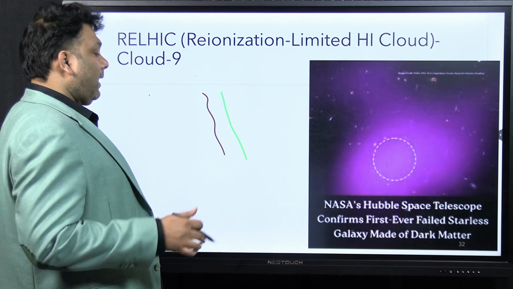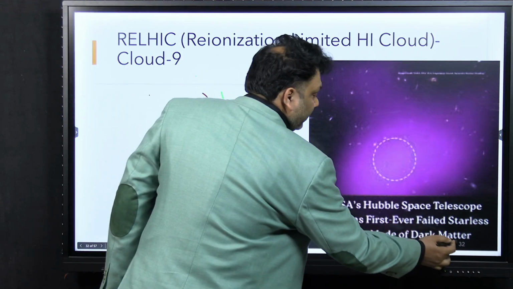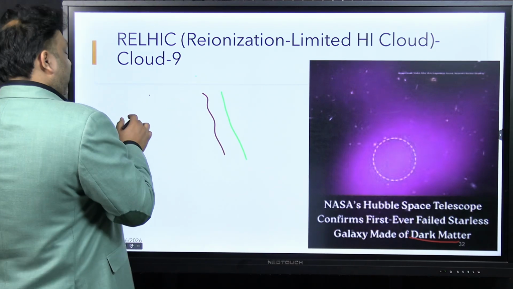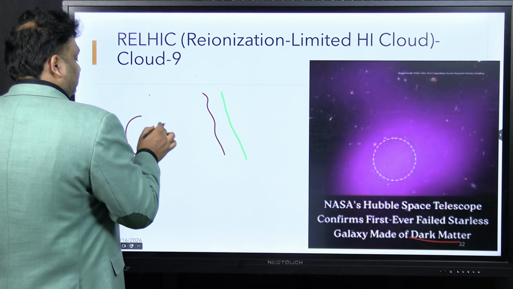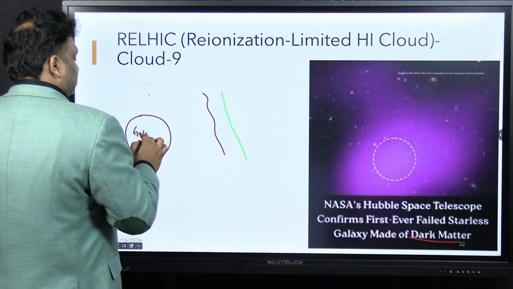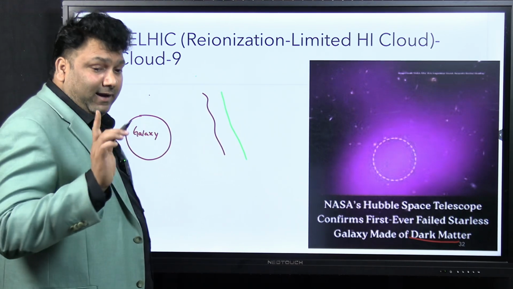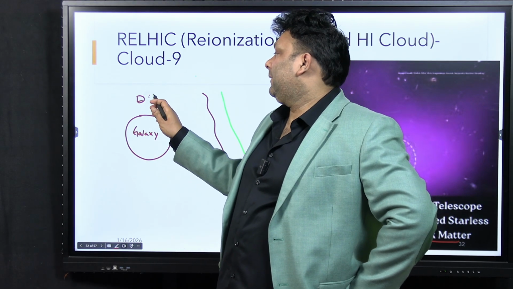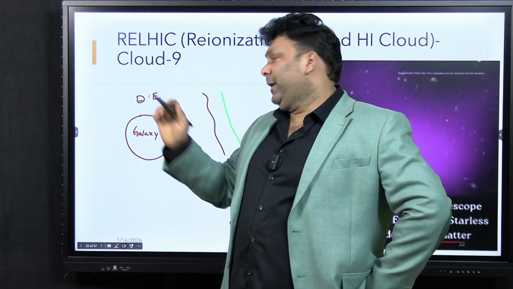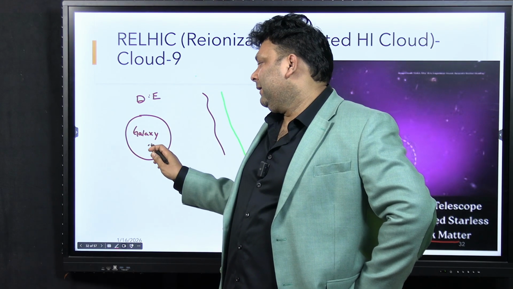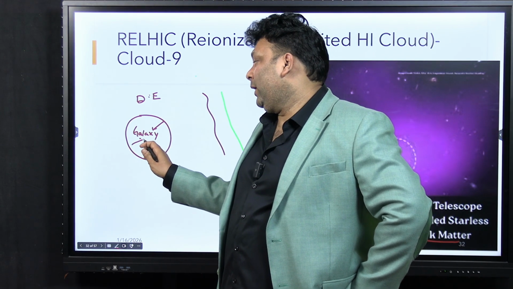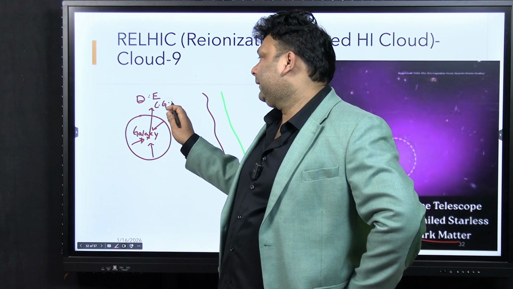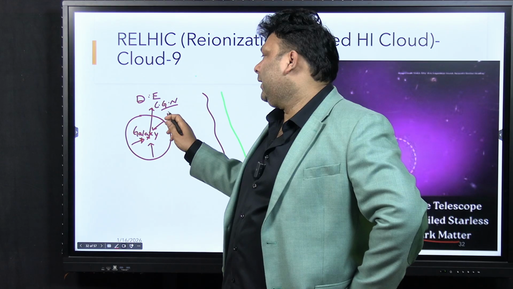See, this is when the role of dark matter will come. A group of stars will be forming a galaxy, and inside the galaxy you will have dark energy, right? And because of the dark energy, the galaxy will be collapsing inside a central galactic nucleus, also called a black hole.